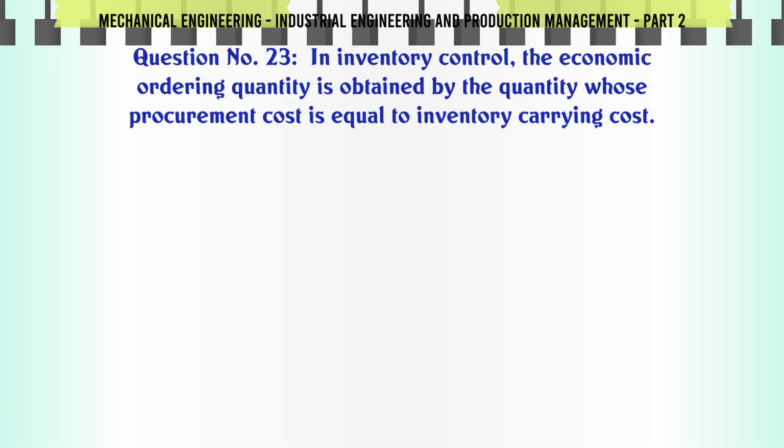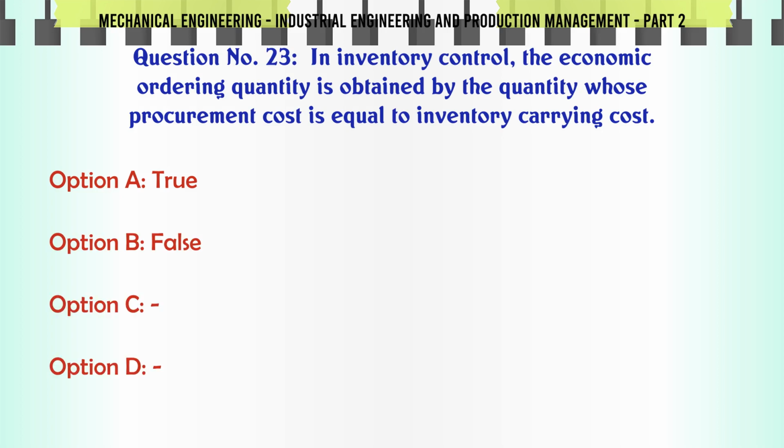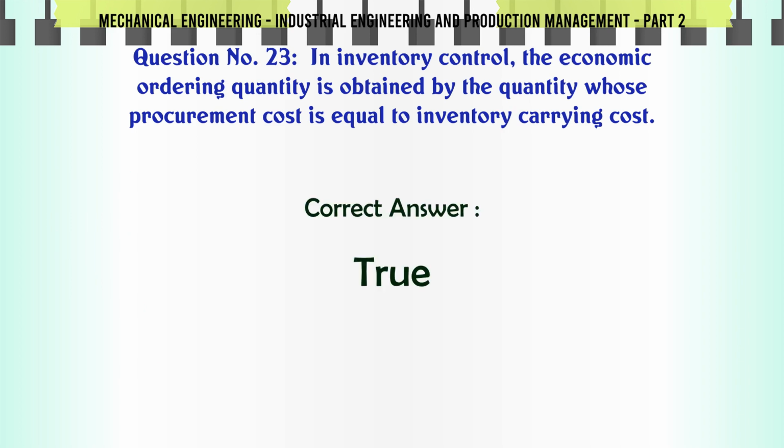In inventory control, the economic ordering quantity is obtained by the quantity whose procurement cost is equal to inventory carrying cost. A. true, B. false, C. D. The correct answer is true.